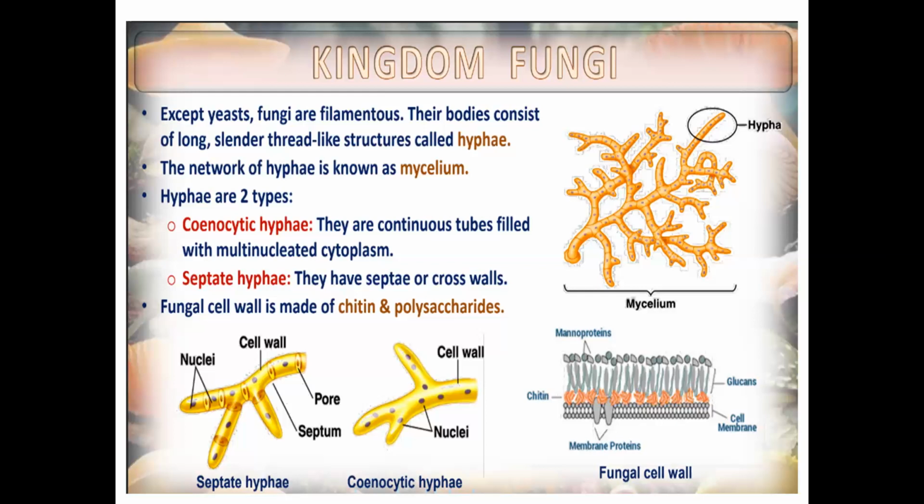So this is the structure: coenocytic and septate hyphae. Each thread-like structure we call hyphae, and a network of hyphae is called mycelium.